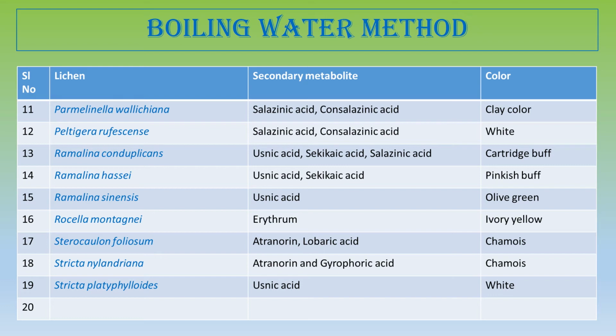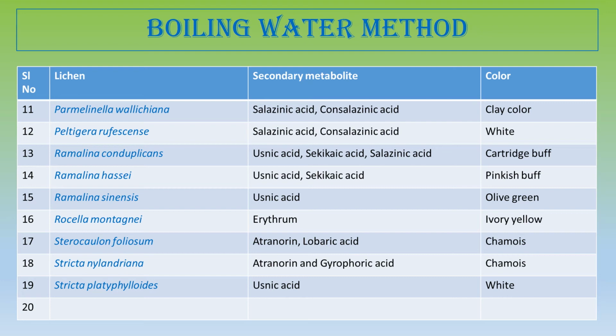Next is Peltigera rufescens. Now, Peltigera rufescens is a foliose lichen, grayish to brownish in color, and this lichen is mostly found in the temperate region. And this Peltigera rufescens produces white color by the boiling water method. Ramalina conduplicans, this corticolous lichen has many antimicrobial properties. So Ramalina conduplicans produces a cartridge buff by the boiling water method.